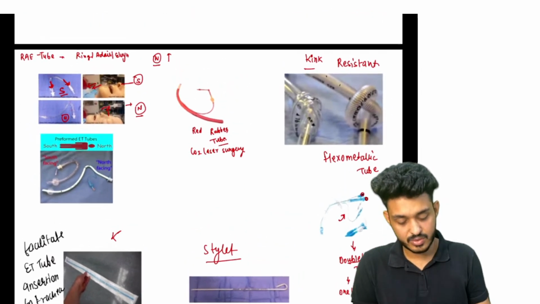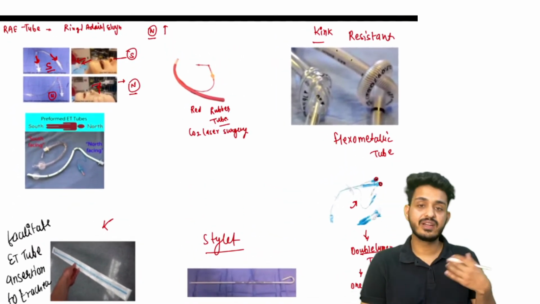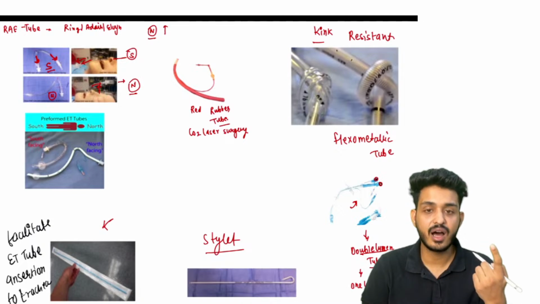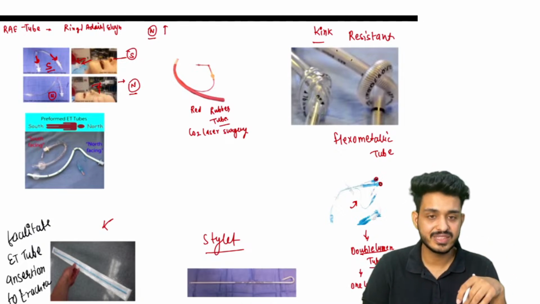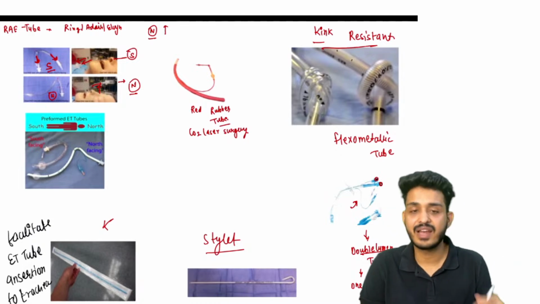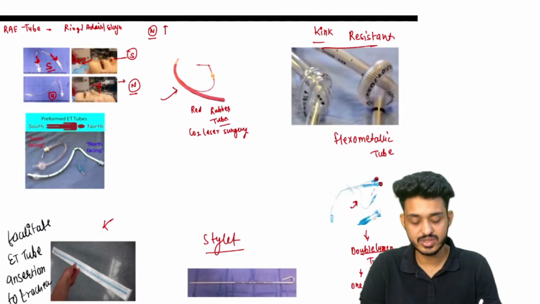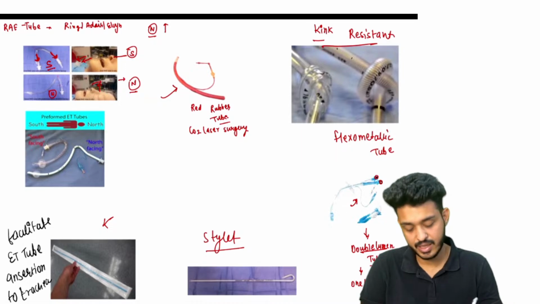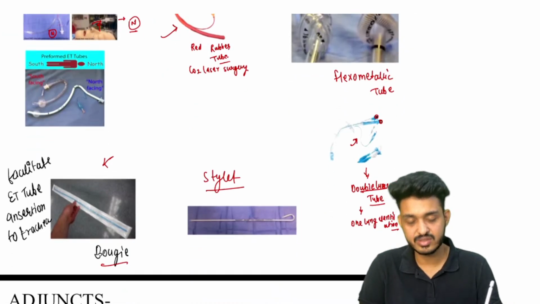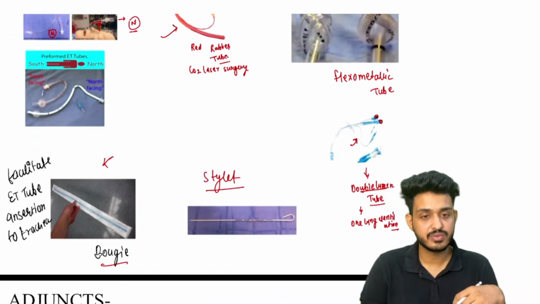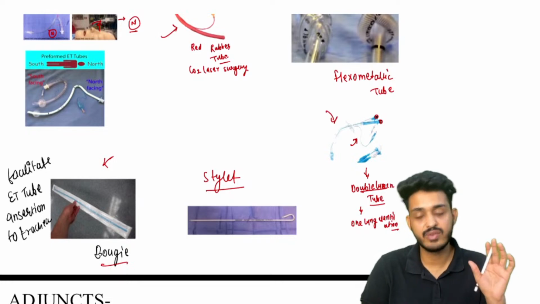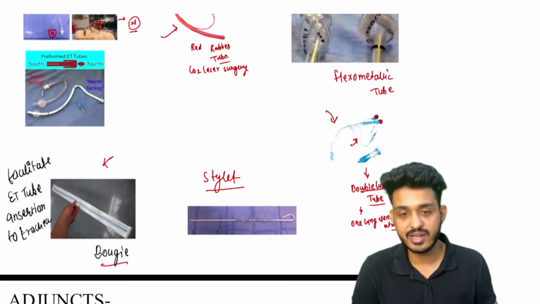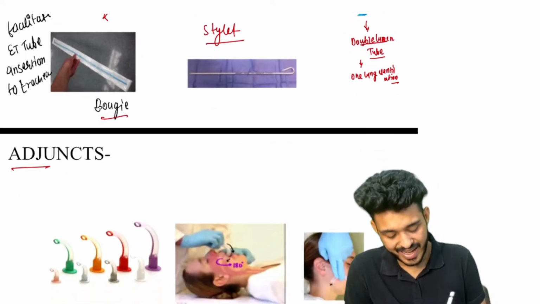Try to look here, we are having different kinds of tubes. First we have seen the RAE tubes: north will be upward facing, south will be downward facing. Then kink resistant flexometallic tube, and red rubber tube for CO2 laser surgeries. This one is your bougie, this one is your stylet, they are for the easy insertion of the tubes, and this one is your double lumen tube that is utilized for single lung ventilation. Are we done till here? Clear, guys?